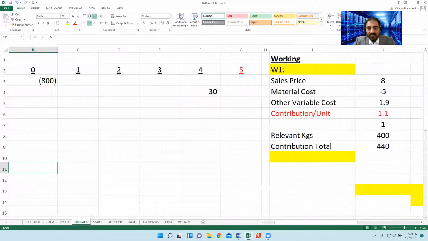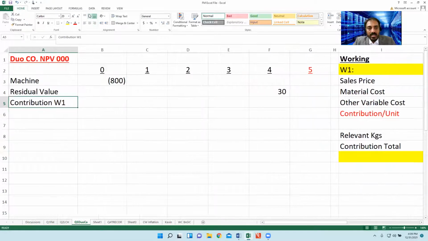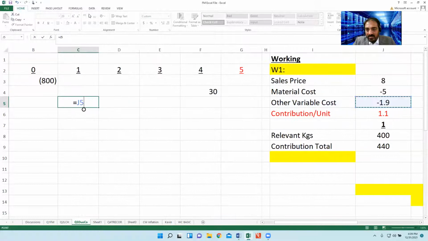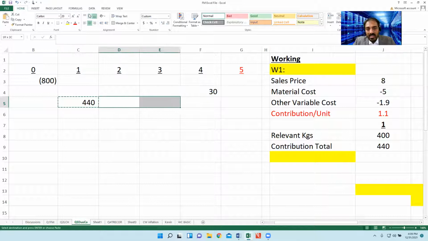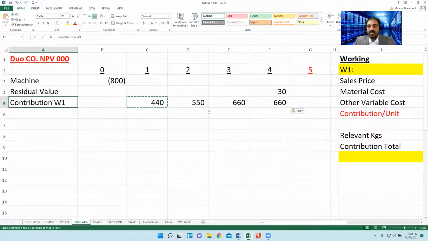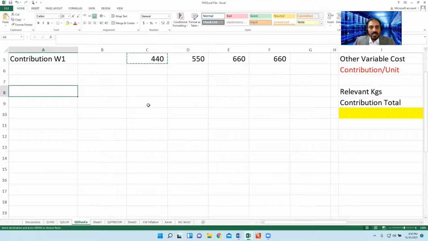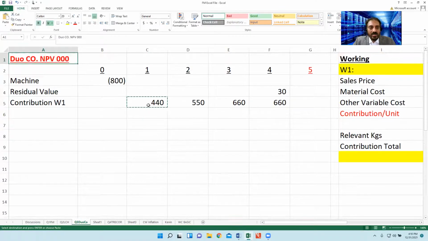Any problem till now? Do reply to me. Here I will mention the contribution per unit is equal to, select and put the value here, that is 440. Control C, Control V. First of all, is there any problem till now? So the first thing is the contribution with detailed working.